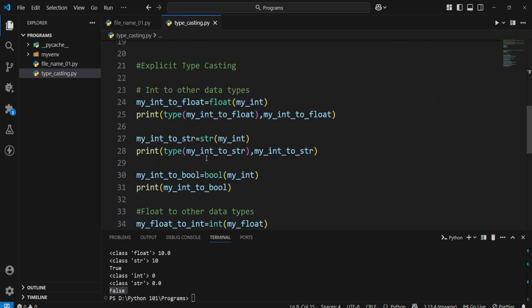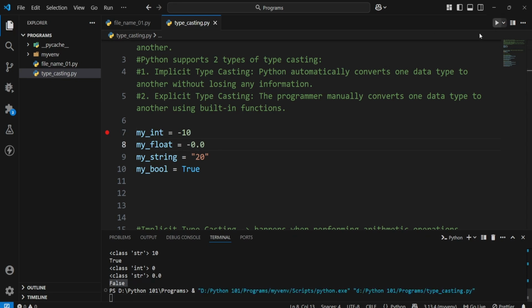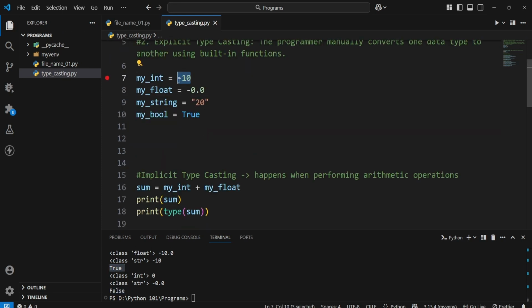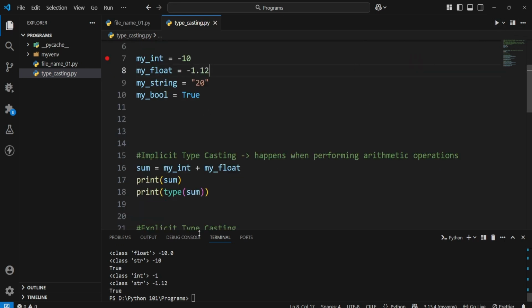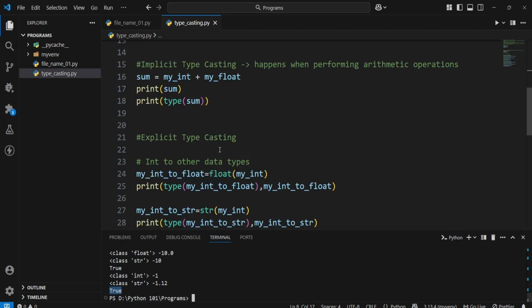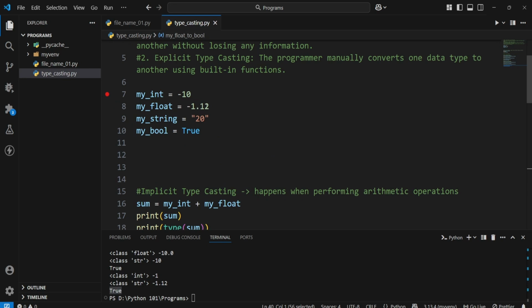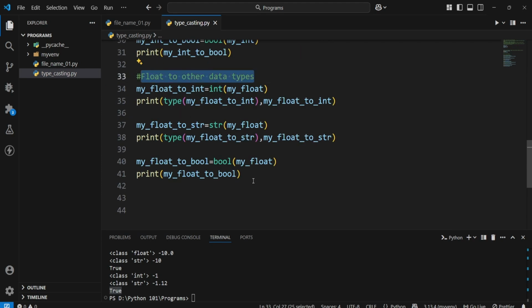Now whenever you're converting into boolean, even if the number is negative, I said anything else than 0 and 0.0, right? So it is gonna give true. So see, minus 10, sorry, I gave minus 0.0, sorry. So minus 1.12, something like this. So you see here also we got true, and here also we got true for both of them. For this also we got true, and for this also we got true. Okay, so let me revert this back. Okay, now this is about converting float to other data types.